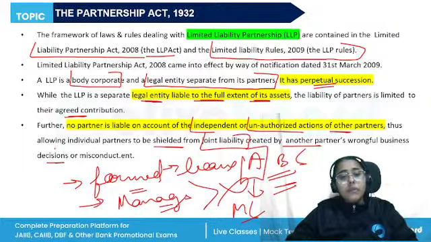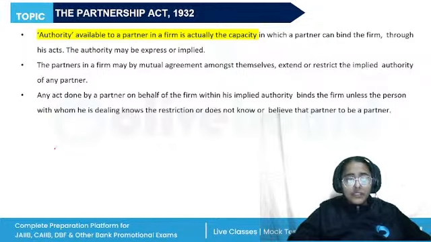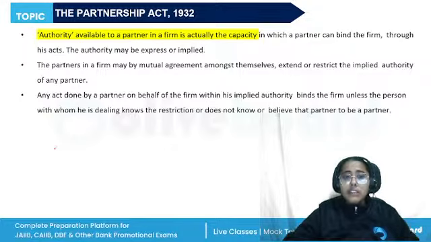Now if we talk about the relations of partners to one another, there are some general duties of the partners. The partners are bound to carry on the business of the firm to the greatest common advantage, to be just and faithful to each other, and to render true accounts and full information of everything to the partner, their heir or their legal representative.